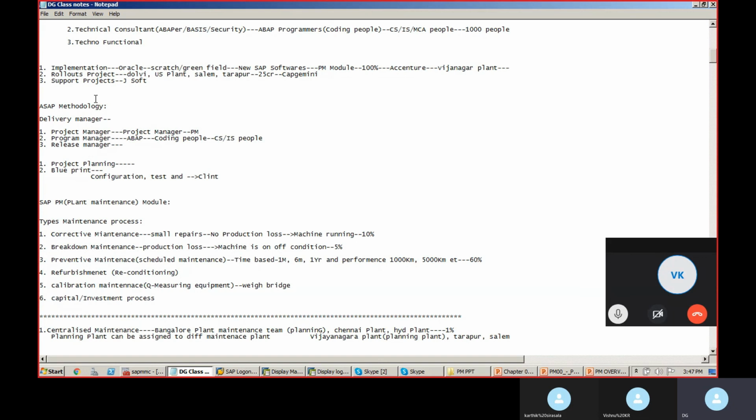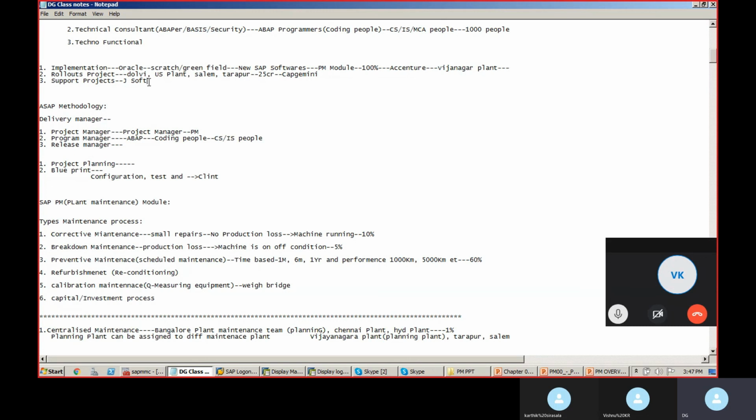Tomorrow they want to roll out the software to Japan, Germany, other plants. That is called rollout. The first implementation project in Bidadi is called scratch implementation, or greenfield implementation. If they roll out to different plants and factories, it's called a rollout project.